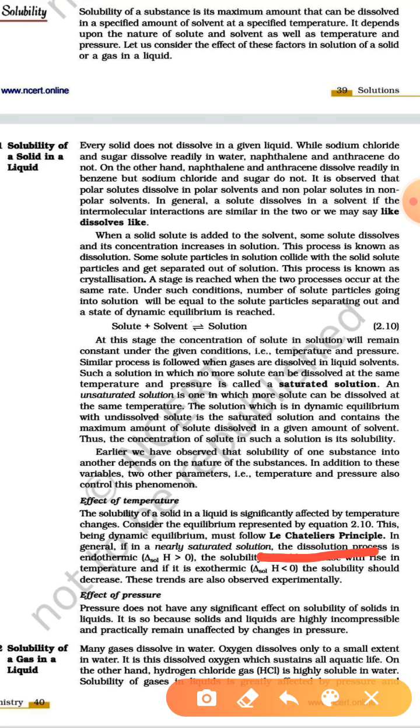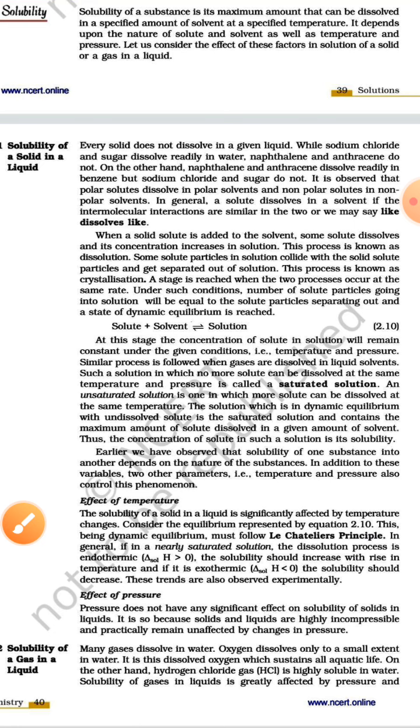In class 11th we learned Le Chatelier's principle: when we make any change in a system, the equilibrium shifts to oppose it, like when we change the temperature, the change occurs in temperature.